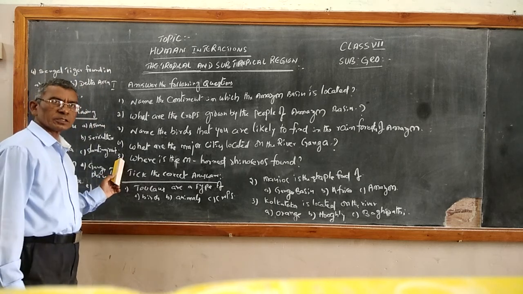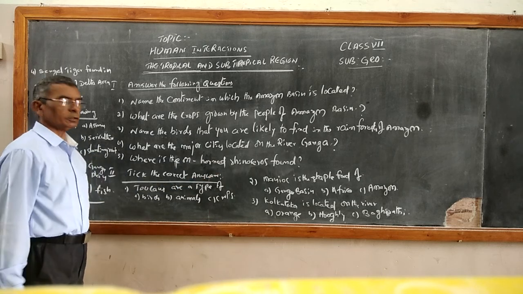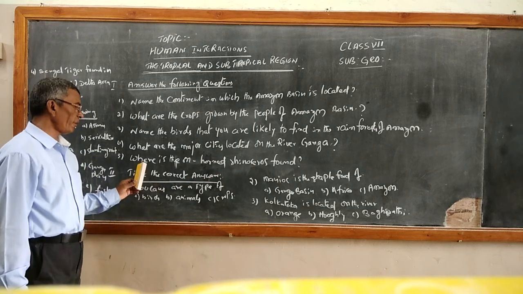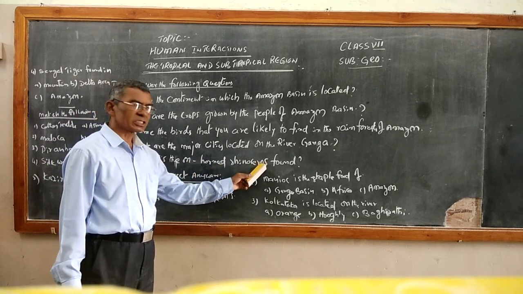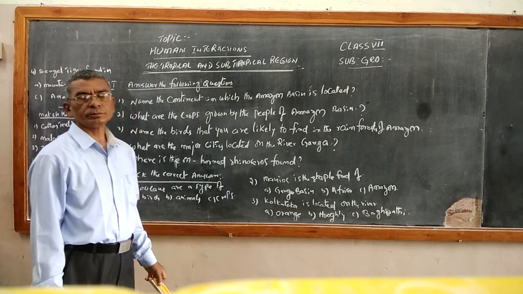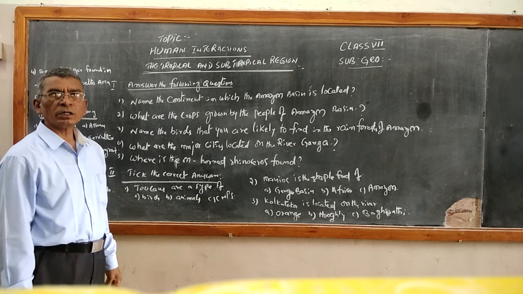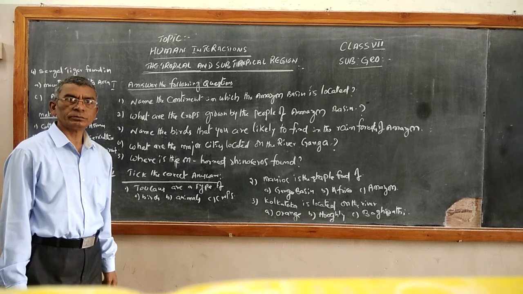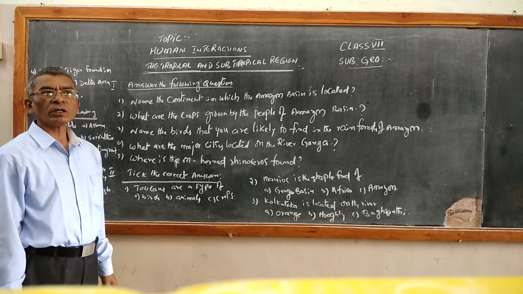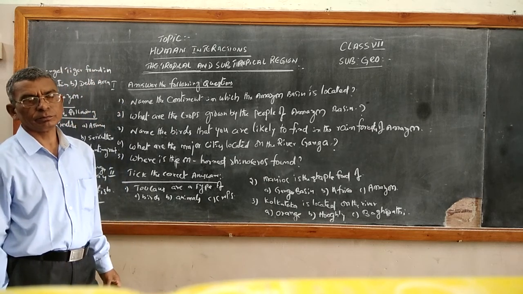Fifth question is, where is the one-horned rhinoceros found?